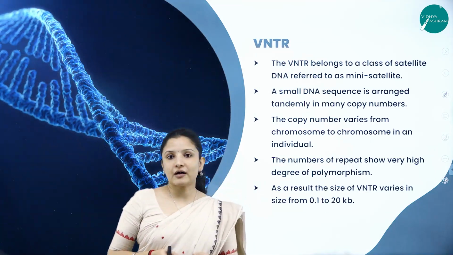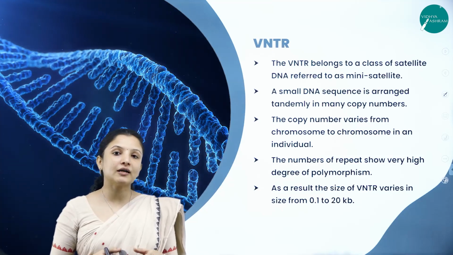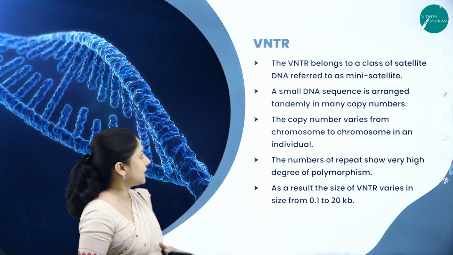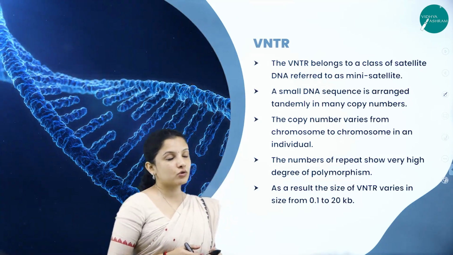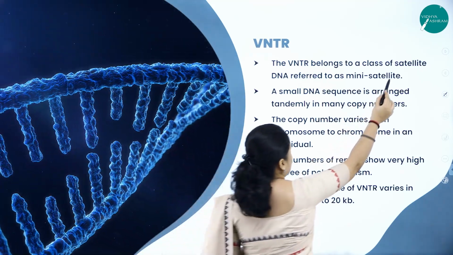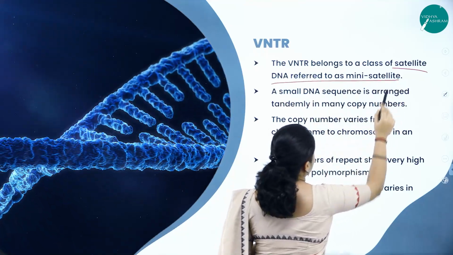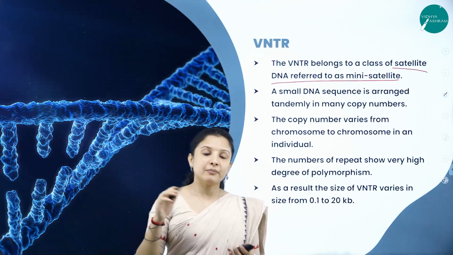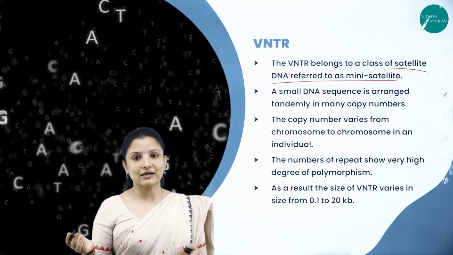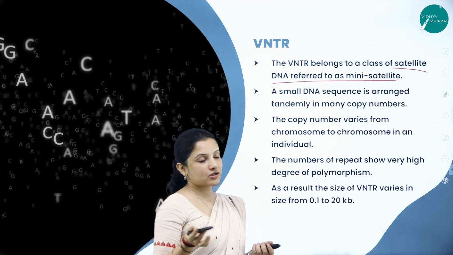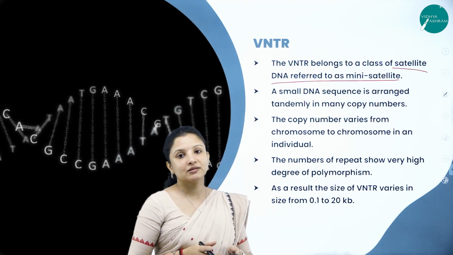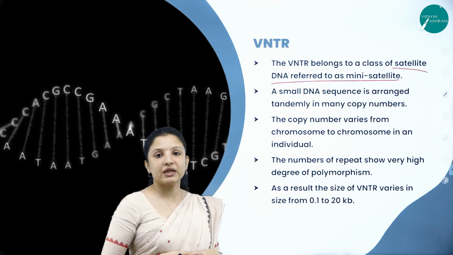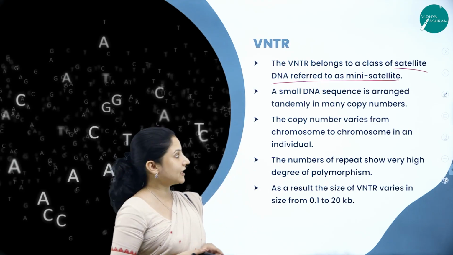So next, so far we were talking about VNTRs. What are these VNTRs exactly? They are the variable number of tandem repeats, right? VNTRs belong to a group of satellite DNA, which is referred to as mini satellite. I told you satellite DNAs are of different types. They can be mini satellites, macro satellites, micro satellites, and all that, right? So these VNTRs are the satellite DNAs which belong to the mini satellite.